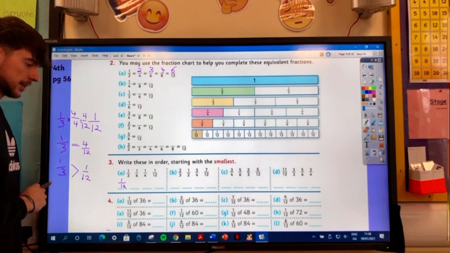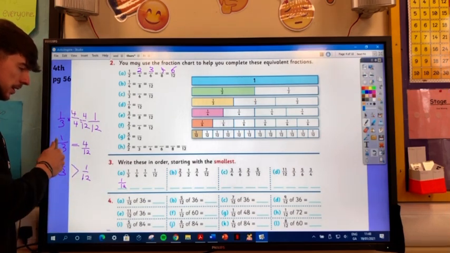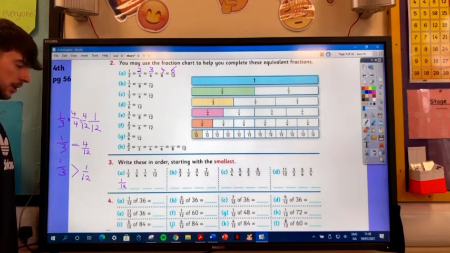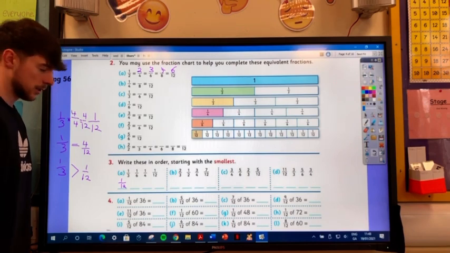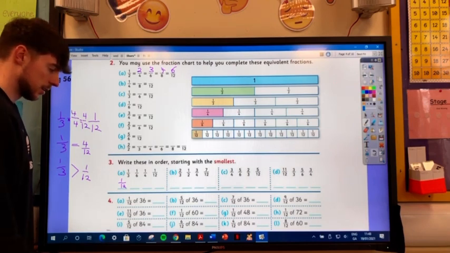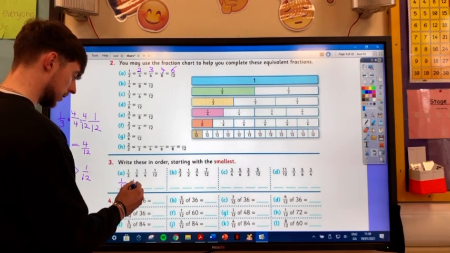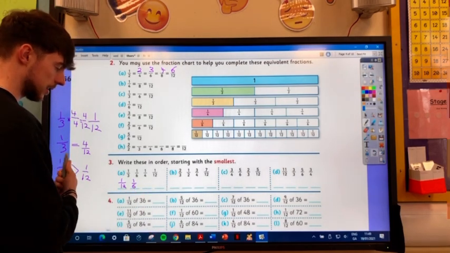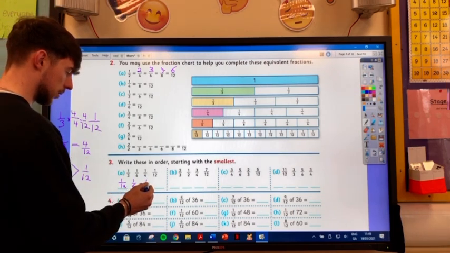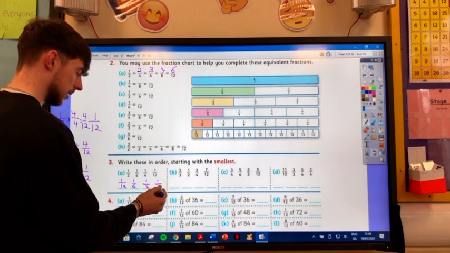What's the next smallest? What do we think? So if we put these all into 12ths, what do we get? So 1/3 is 4/12, 1/6 is 2/12, and 1/4 is 3/12. Okay? So which is bigger? So 1/12, and then 1 over 6 is the next smallest, and next smallest after that is 1/4, and next smallest after that is 1/3.